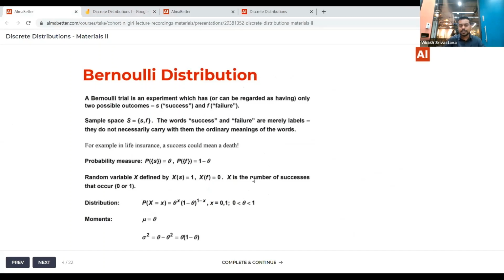So x is essentially defined as the number of successes that occur, right? So when you're tossing a coin and you define the success as getting a head, when you toss a single coin, you can either get a head or a tail, right? So that is the definition of this random variable. So x of s is equal to 1, x of f is equal to 0. So these are the two possible values which our random variable can take, that is 0 and 1. Okay, so